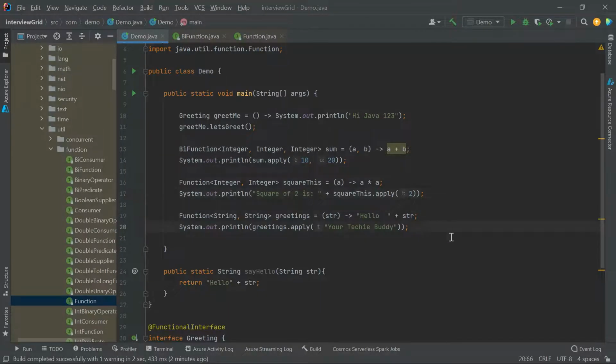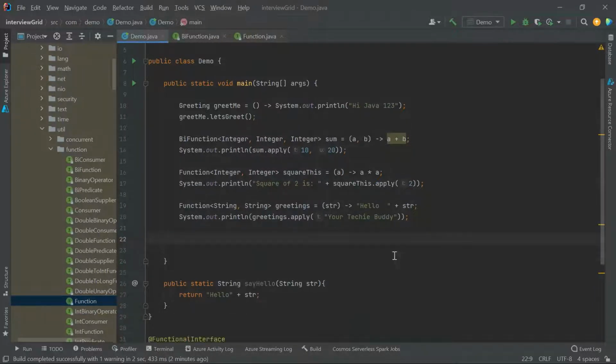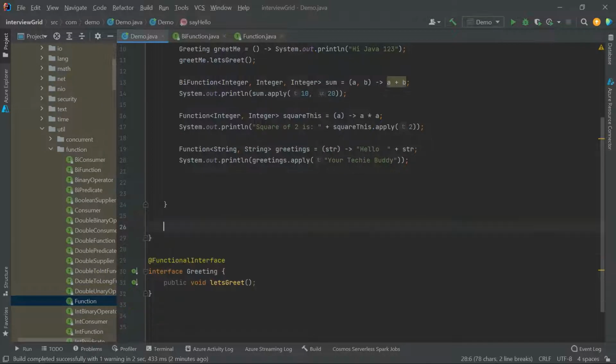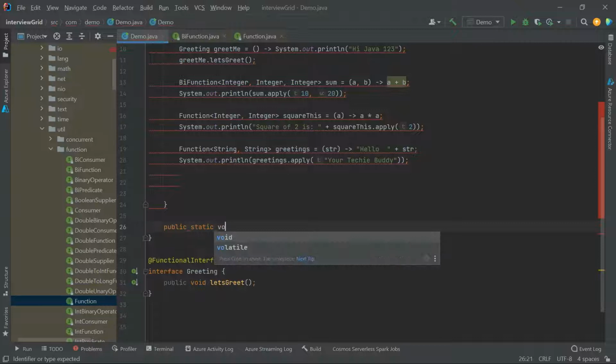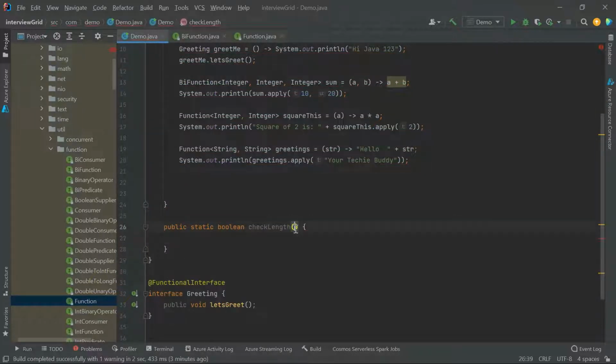Let me give you an example of Predicate also. First let me create a method. We'll get rid of this method, we have already converted it. Public static boolean checkLength. We'll give the input here as String str.